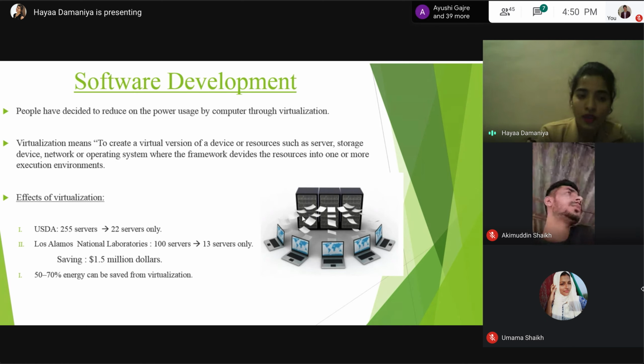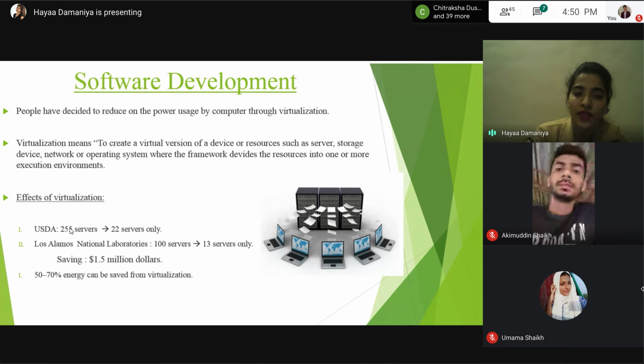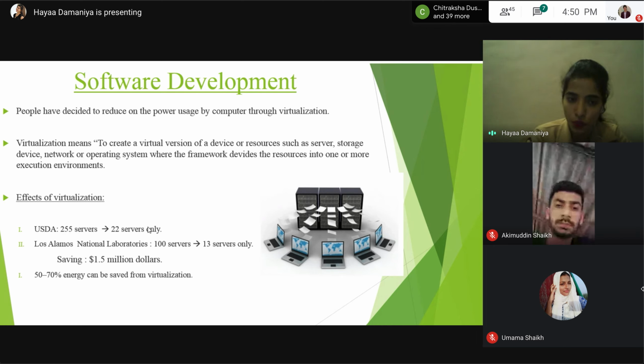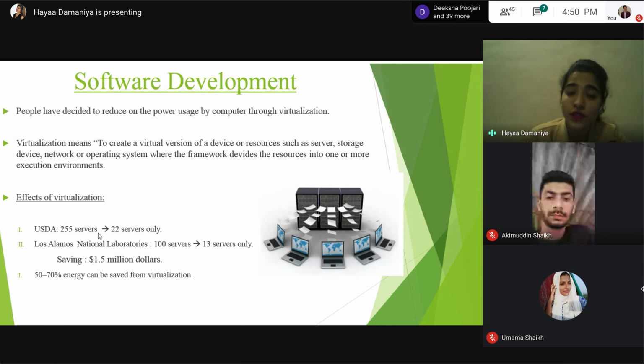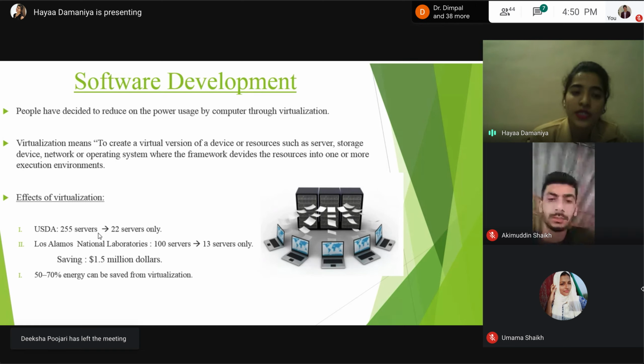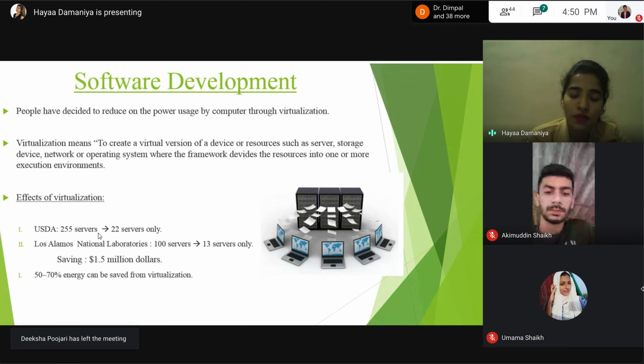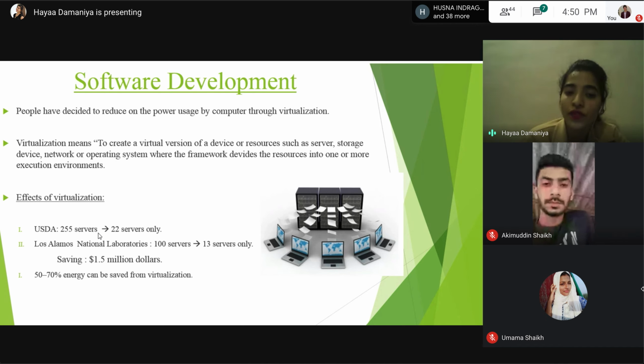The USDA uses the virtualization concept to consolidate 255 servers into just 22 servers. 255 servers is a very big number, and just 22 servers. Four years ago, the Los Alamos National Laboratories undertook a virtualization project in which they decommissioned 100 servers, resulting in usage of only 13 servers.